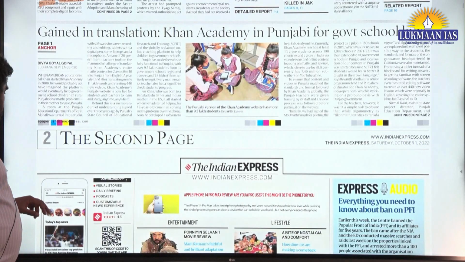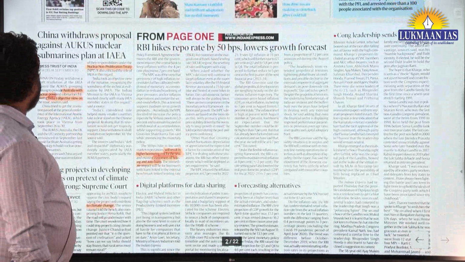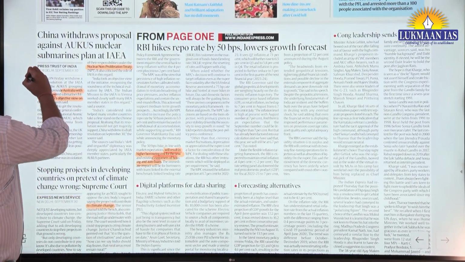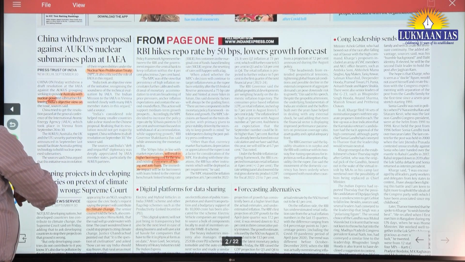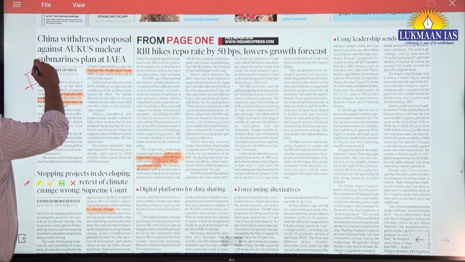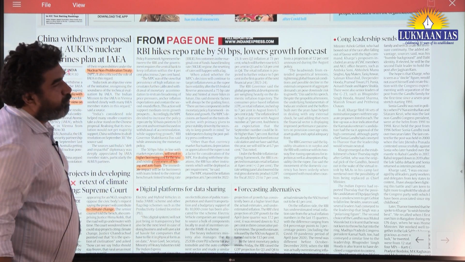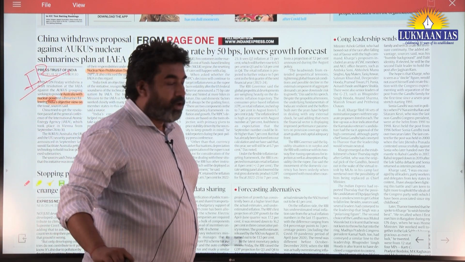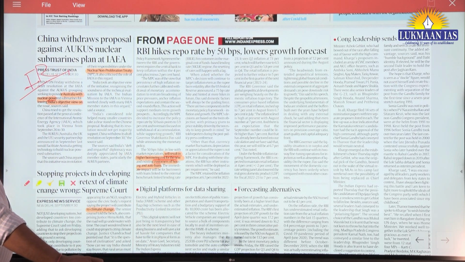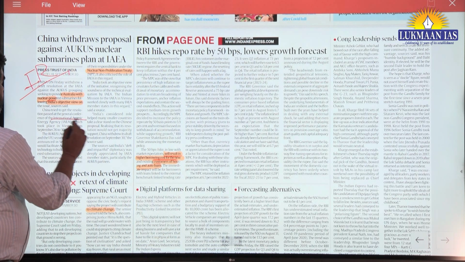Now, on this second page, there is a news item which can be used in IR: how India, through deft diplomatic efforts, forced China to withdraw its petition in the International Atomic Energy Agency.